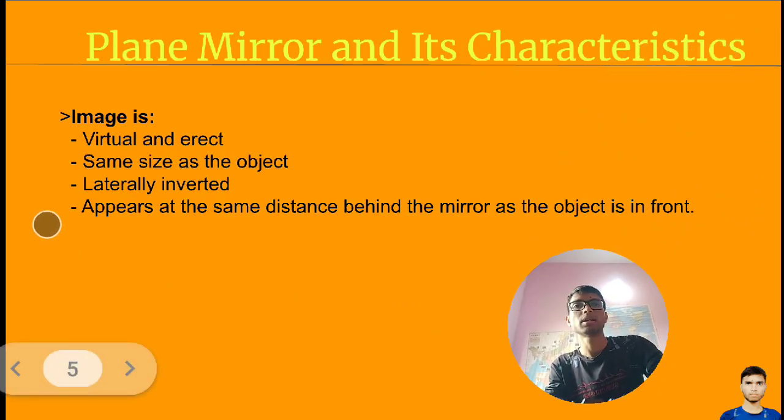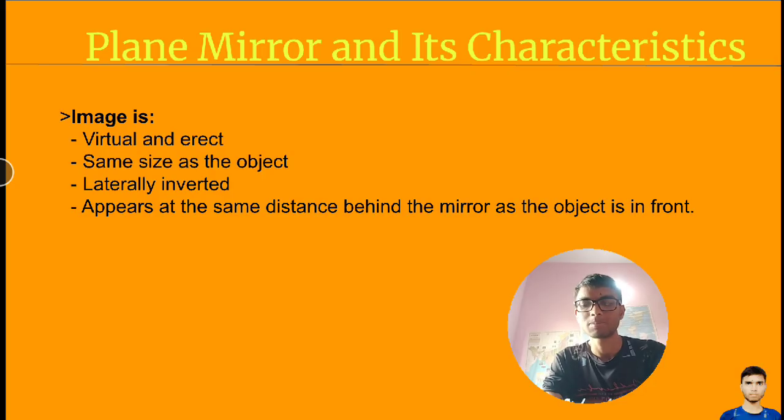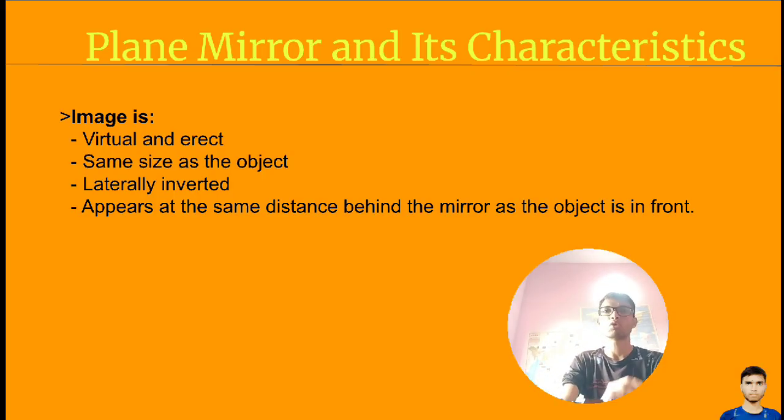Now we have a plane mirror and its characteristics. A plane mirror means the surface is smooth. The surface is not rough. Surface is a plane. We will understand what are the characteristics of a plane mirror.